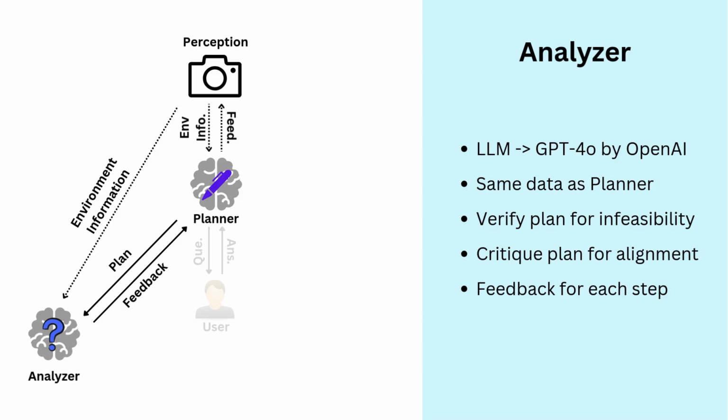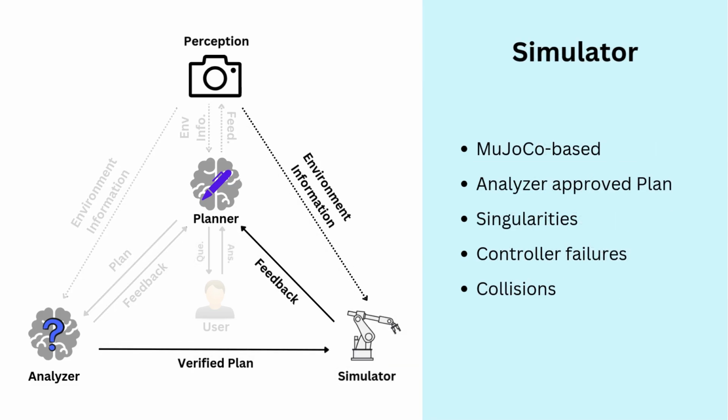Therefore, we feed another LLM instance with the same information, specifically prompted for fault finding and criticizing the planner's output. The analyzer reviews the plan, providing feedback and reasoning for each infeasible or incorrect action. Once the analyzer deems the plan feasible, it must be vetted for execution feasibility on the robotic manipulator. We implement a MuJoCo simulation of our setup to observe the robot's state variables and objects, testing for singularities, controller failures, and collisions. Detected errors are communicated to the planner for correction through natural language feedback.